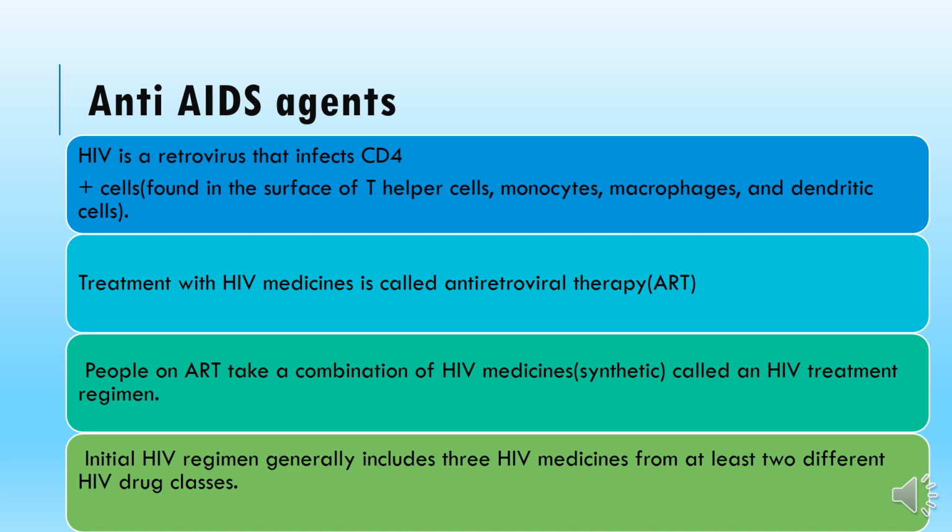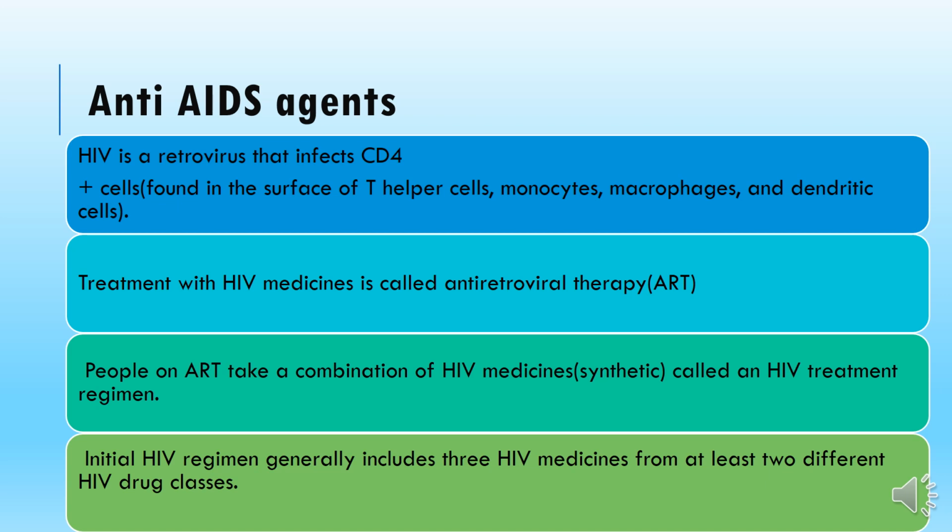So even at the very initial stage when HIV is diagnosed, at least three HIV medicines are selected for its treatment. But those should not belong to only a single class. Usually there are six classes of the anti-HIV agents, especially those synthetic medications. They are classified into six different classes.